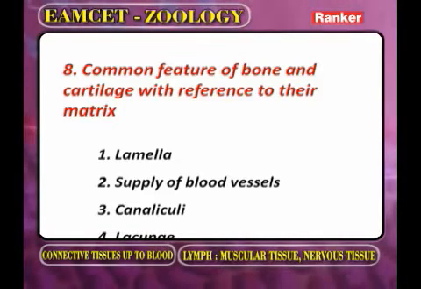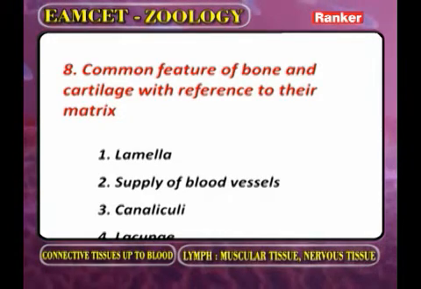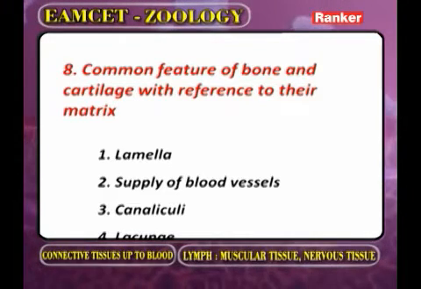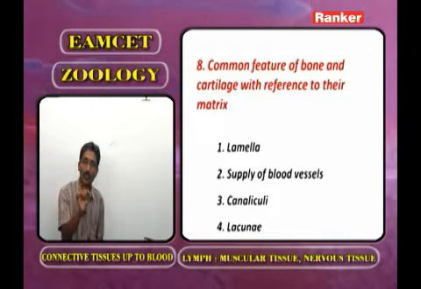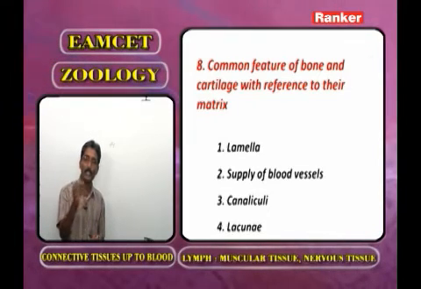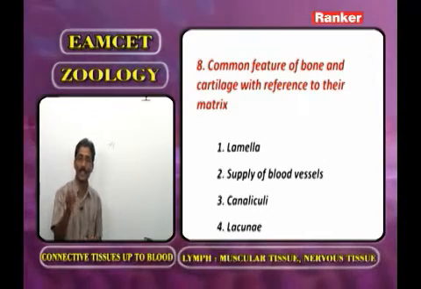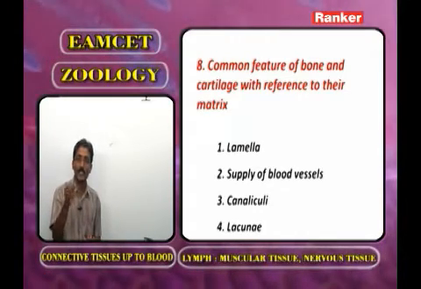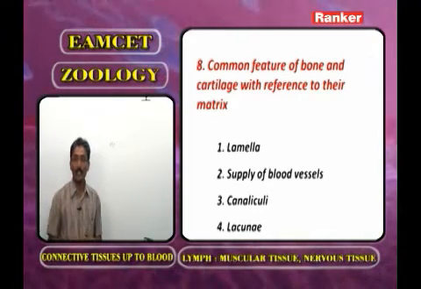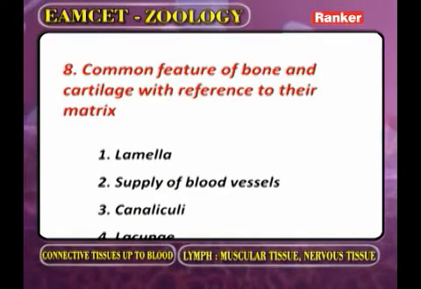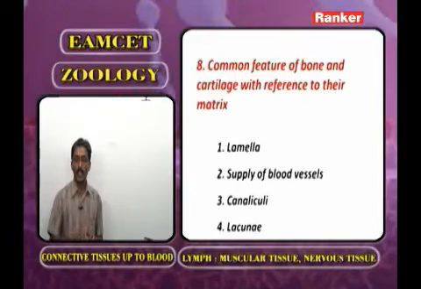Common character of bone and cartilage with reference to their matrix. As we observe the cartilage and bone, in the matrix empty spaces are present. The empty spaces are called lacunae. In the cartilage, in the lacunae, what is present? Chondroblast. Whereas in the bone matrix, in the lacuna, what is present? Osteoblast. Now you observe lamellae, supply of blood vessels, canaliculi, lacunae.